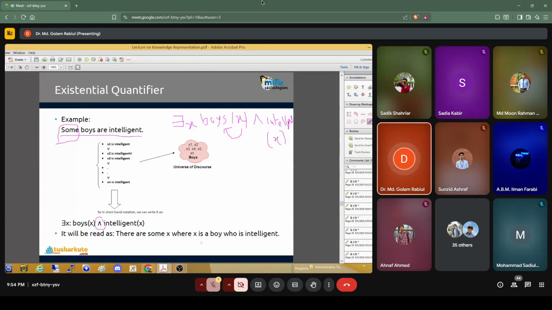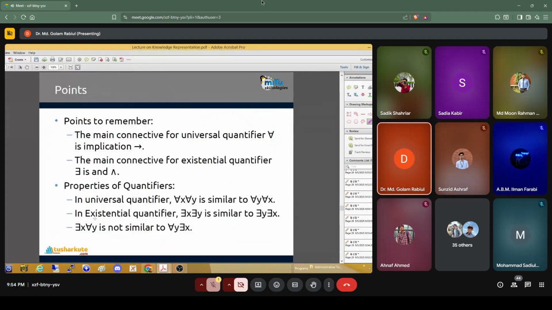We read this as: there are some x where x is a boy who is intelligent, or there exists some x and x are boys and x are intelligent. This is called the existential quantifier. The universal quantifier is connected with the implication, but the existential quantifier is connected with and.